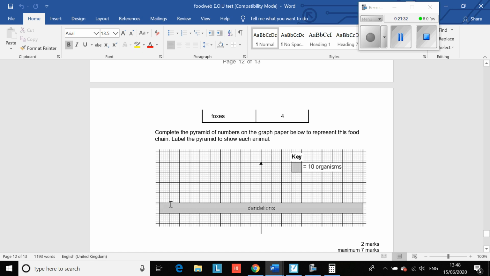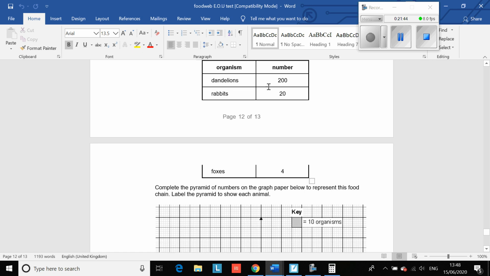So 10, 20, 30, 40, 50, 60, 70, 80, 90, 100, 110, 120, 130, 140, 150, 160, 170, 180, 190, 200. Okay, so we know we've got 200. So if each square is 10, how wide should your rabbits block be? And how wide should your foxes block be?